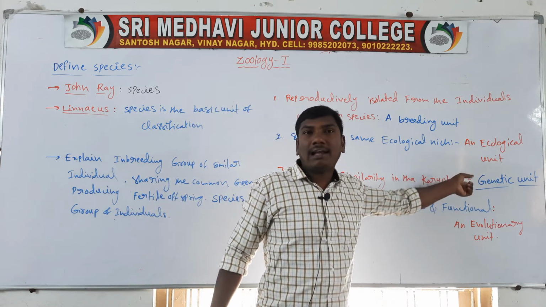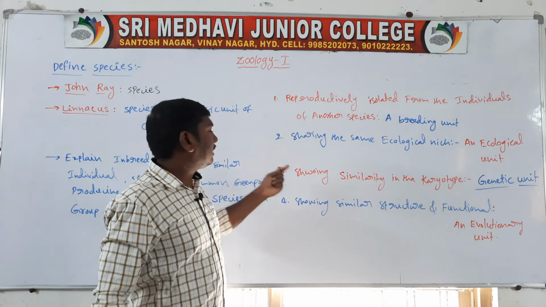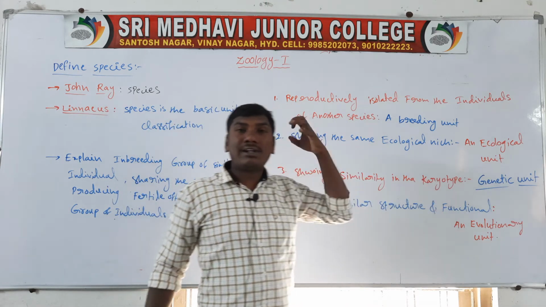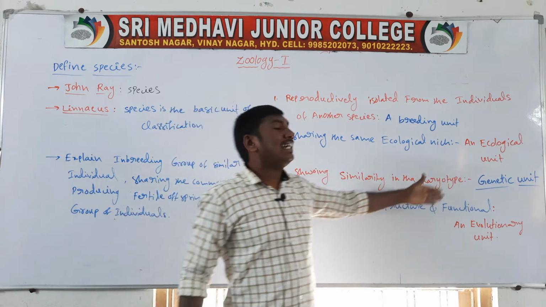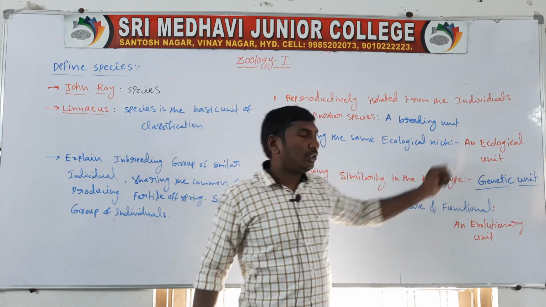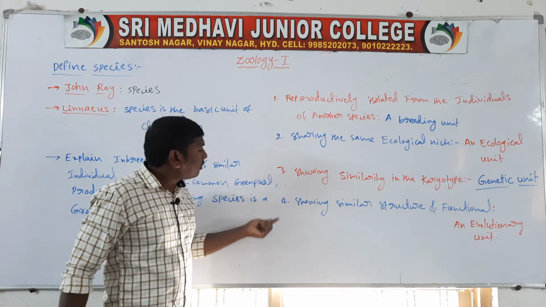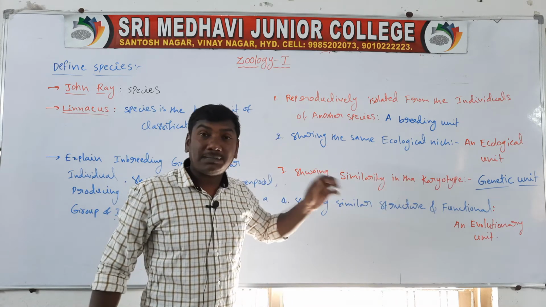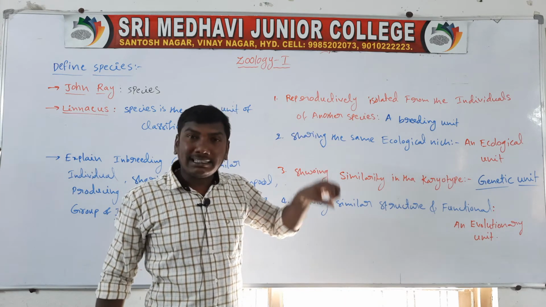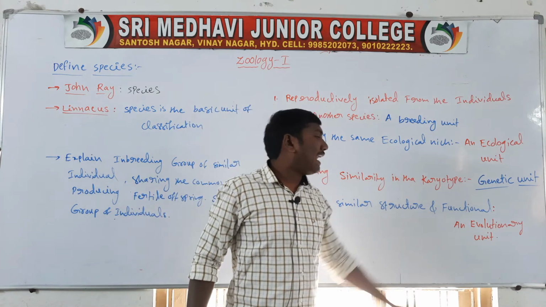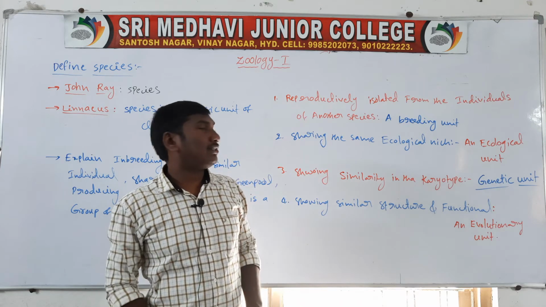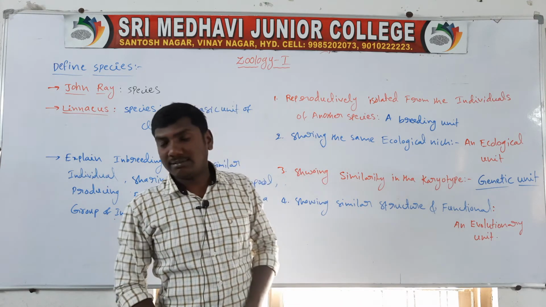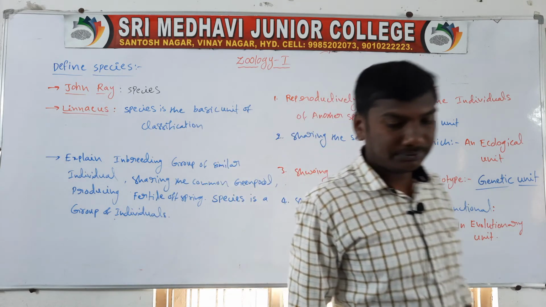Third, showing a similarity in the karyotype, called a genetic unit. Fourth, showing a similar structure and function, called an evolutionary unit. So they are the defined species. Next one, in situ conservation.